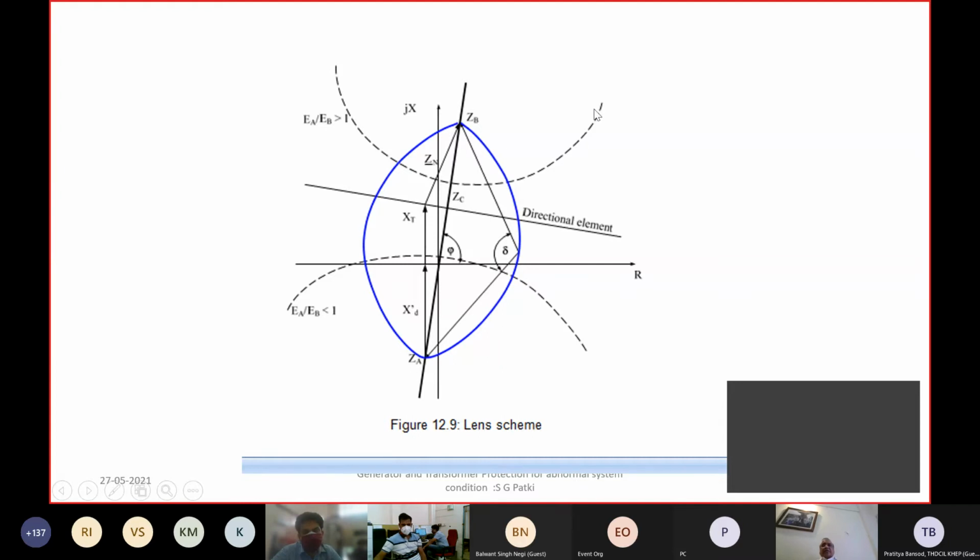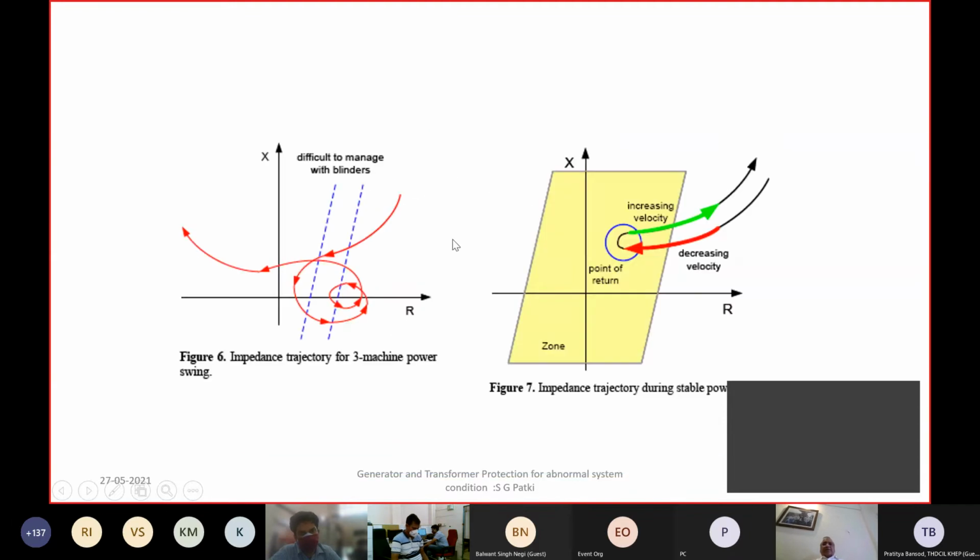And in that case you may allow tripping after 3 swings or 5 swings if the power swing center is outside the generator transformer. So this is how the pole slip protection is coordinated with the grid disturbance, and there is a controlled tripping of the lines and the generator to deal with this power swing condition.